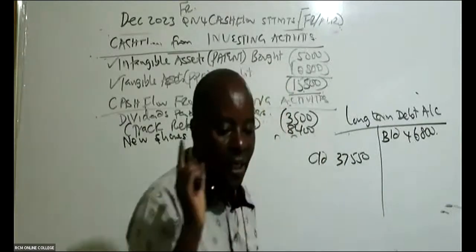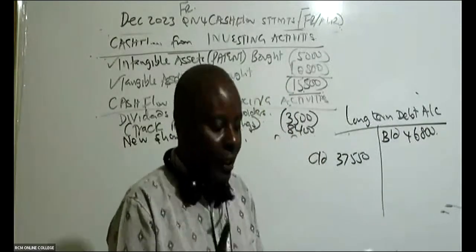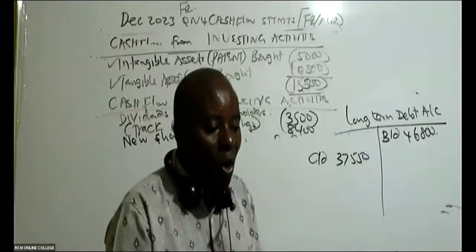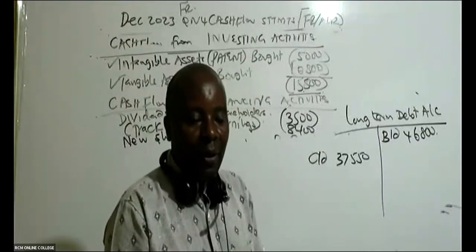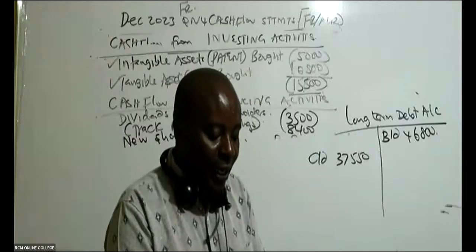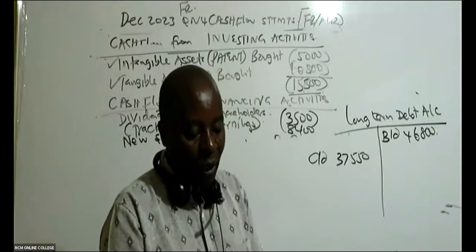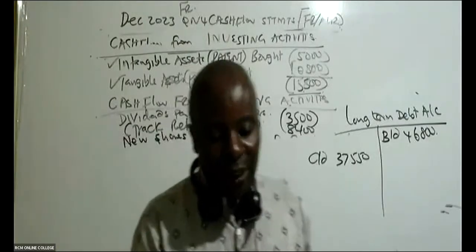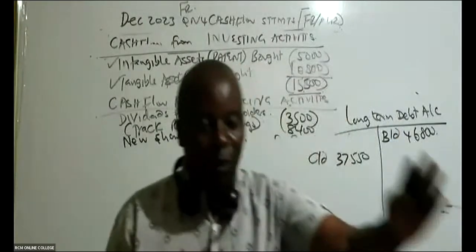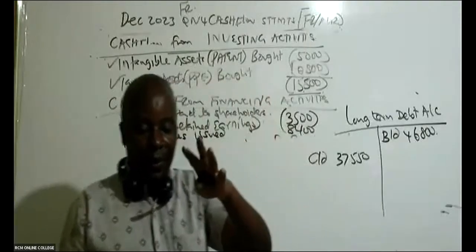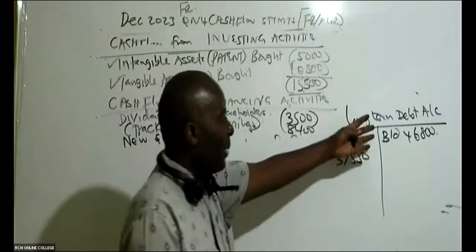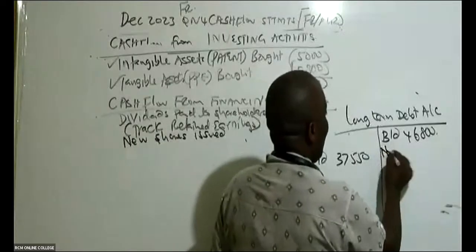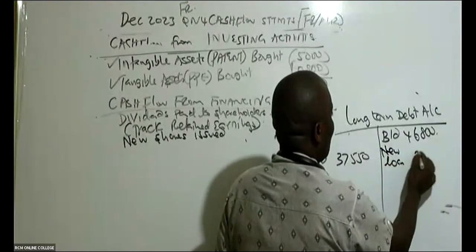And then in the year, we are told that we issued new loan notes. Are you able to see note number 3, where they're saying that the company repaid some borrowings which had matured during the year and they issued new loans amounting to 3,000? Are you able to see that note, ladies and gentlemen? We issued new loan notes. That must come to, so in this case here, we have new loan, 3,000.